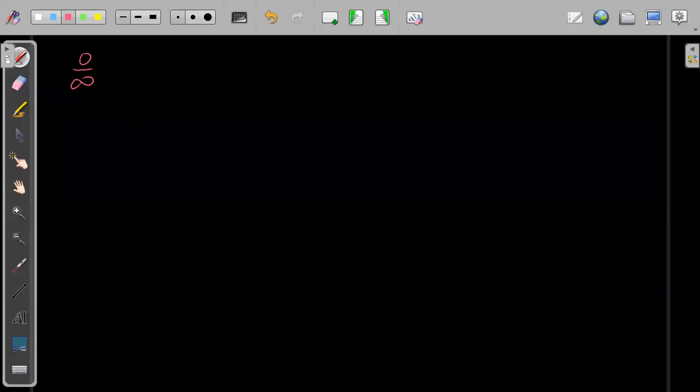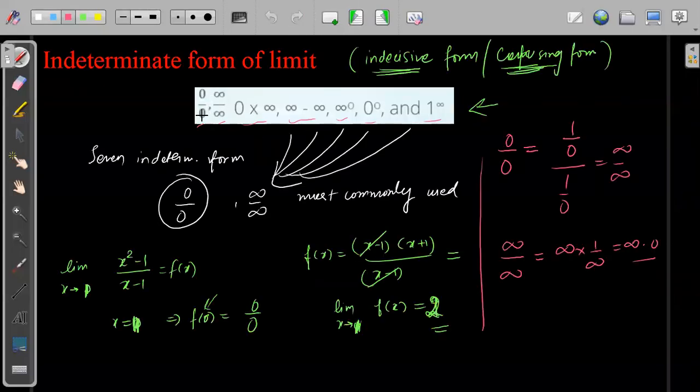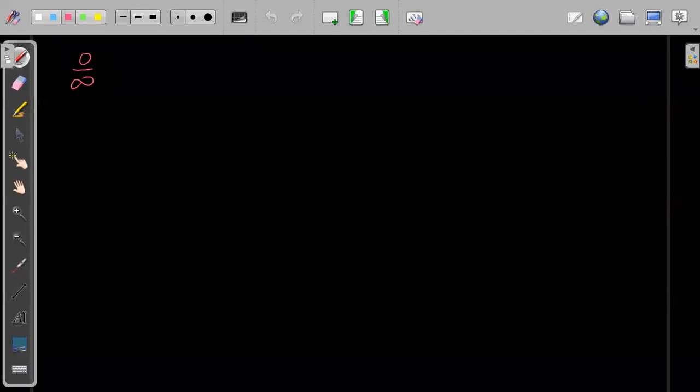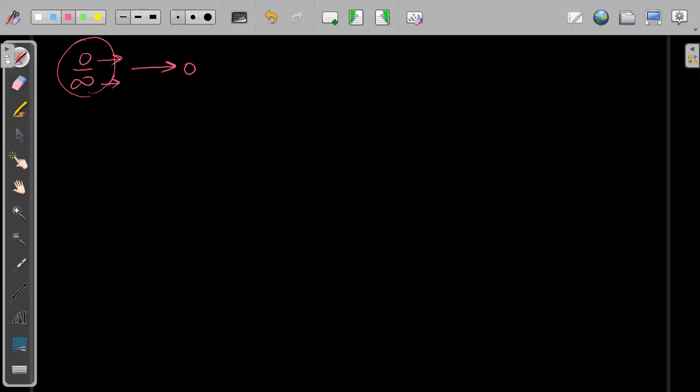Okay, see, how can we say this is not an indeterminate form? Previously it was 0 by 0, है ना? But if the numerator is almost 0 and the denominator is tending to infinity, this whole thing will always tend to 0, or not? So this is not an indeterminate form. This is a determinate form. This has a value 0. Everybody understood? Fine, very good.